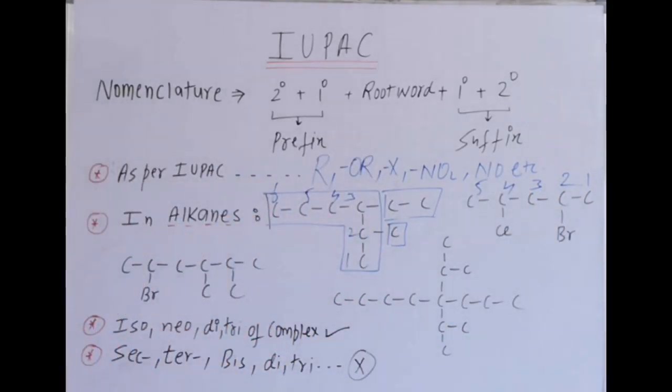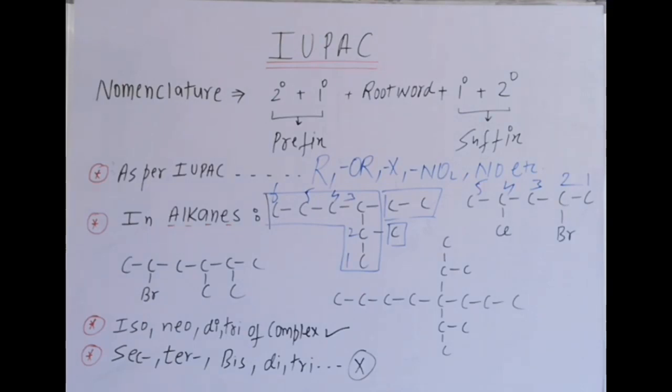Clear? Now we name it alphabetically. We name it. It is 2-bromo 4-chloropentane. I'm repeating it. 2-bromo 4-chloropentane. Next example. Now in this case, select longest chain. Longest chain will be simply 1, 2, 3, 4, 5, 6. You can take 6-membered straight chain because other possibility is also 6.